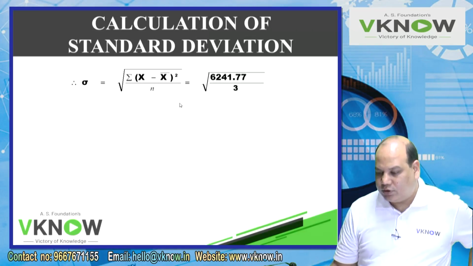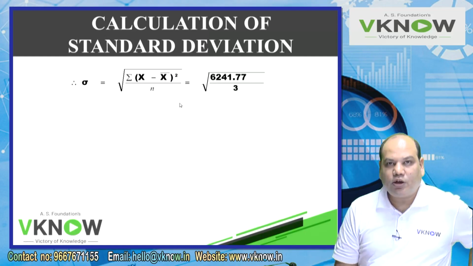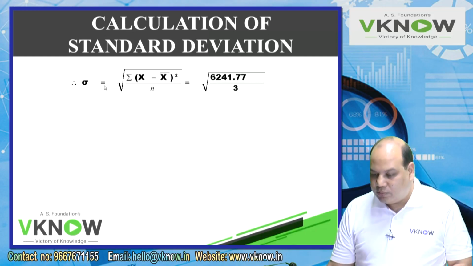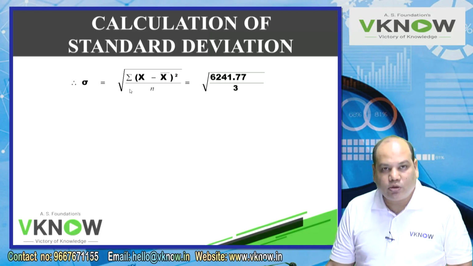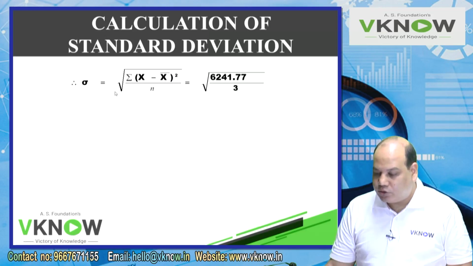Calculation of standard deviation, sigma equal to, write the formula again. In the exam, every time you will write the formula. The institute may not know, so you could tell them this is the formula. What the students do, they will take sigma, type it on their calculator, 62411.77 divided by 3, square root, and directly write the answer.